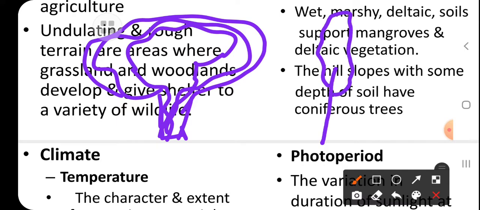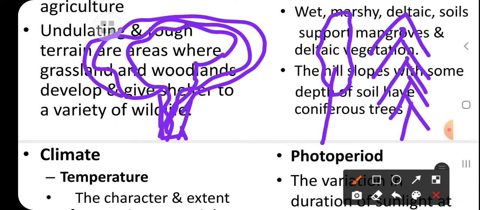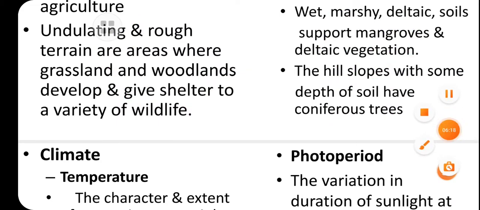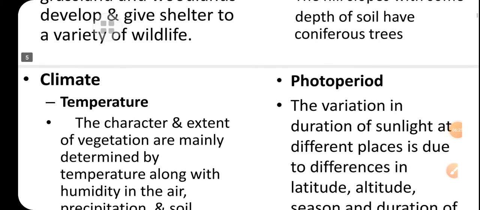And when we talk about the coniferous forest, these trees will be conical, so we call them coniferous trees. Now, till here we knew about the soil. And when we talk about another factor, that is climate.